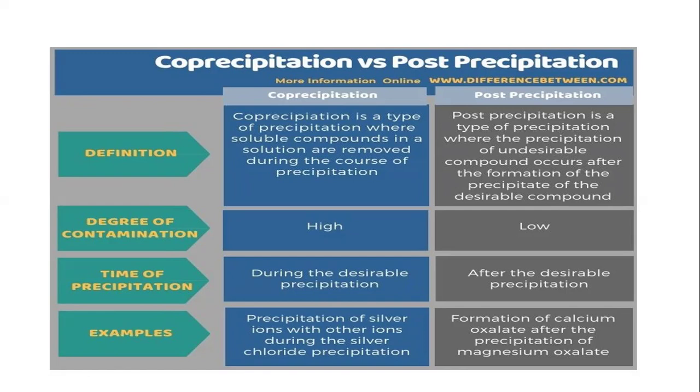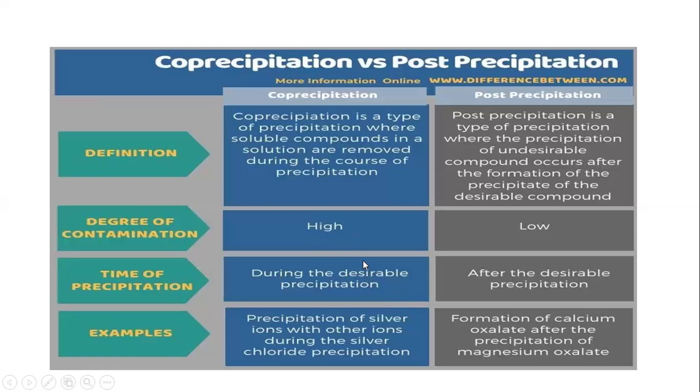Post-precipitation is a type of precipitation where the precipitation of undesirable compounds, that is the impurities, occurs after the formation of the precipitate of the desired compound. Degree of contamination: co-precipitation is high, post-precipitation low. Time of precipitation: co-precipitation occurs during the desirable precipitation.